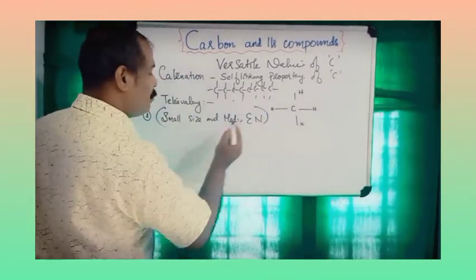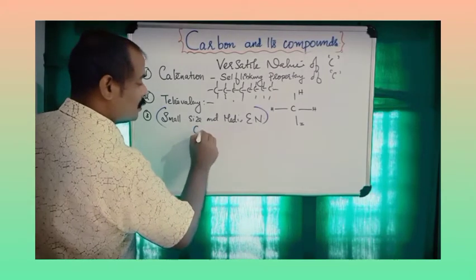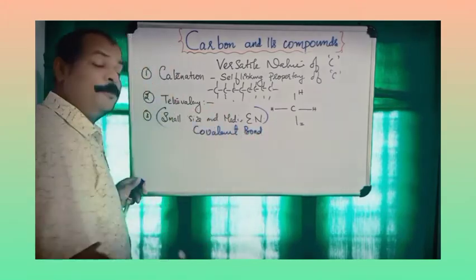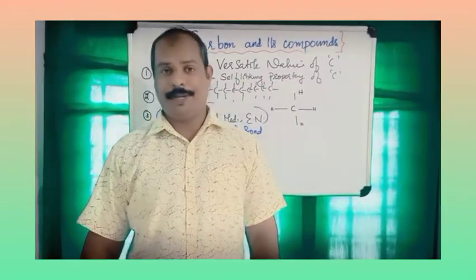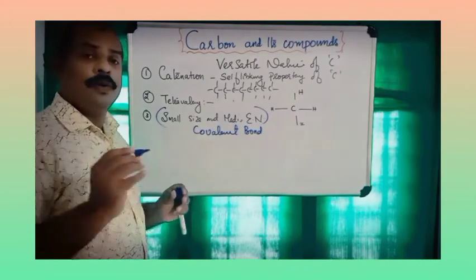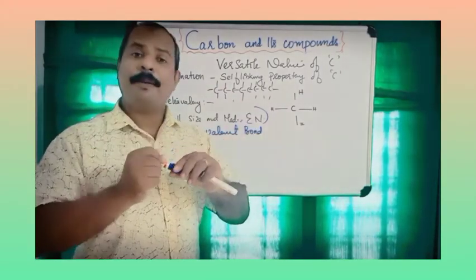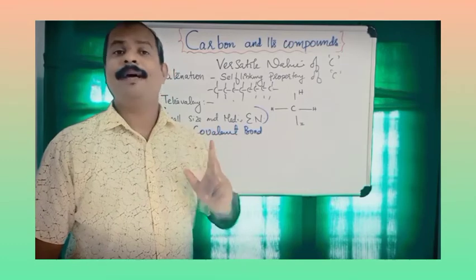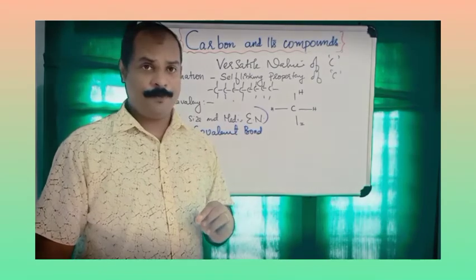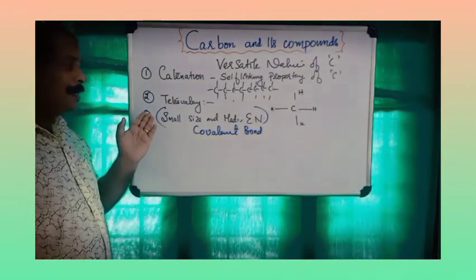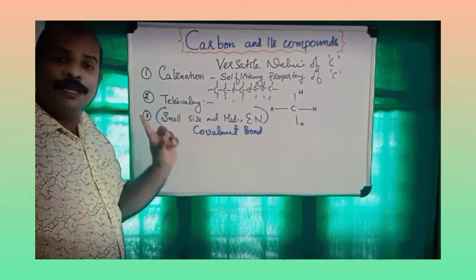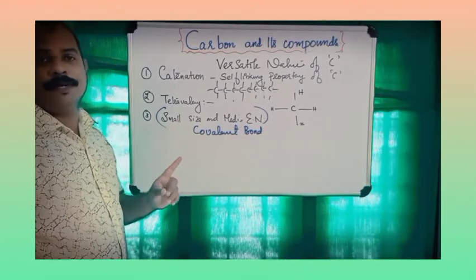So this can be written as: carbon forms covalent bonds, or carbon prefers covalent compound formation. The covalent bond formation of carbon is due to its small size and medium electronegativity, the electronegativity of carbon atom being around 2.54. So, due to the third reason, we can simply say carbon forms covalent bonds. What is a covalent bond? We will discuss this in detail in this chapter.